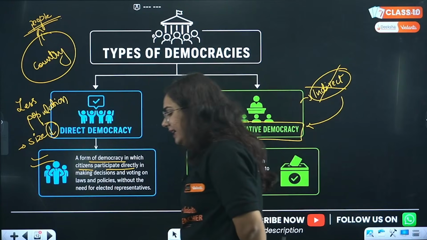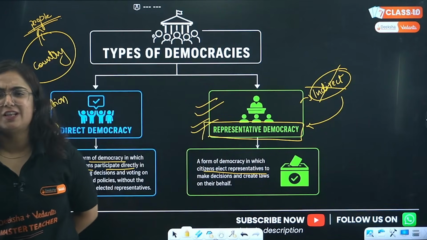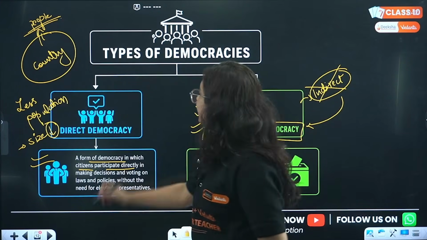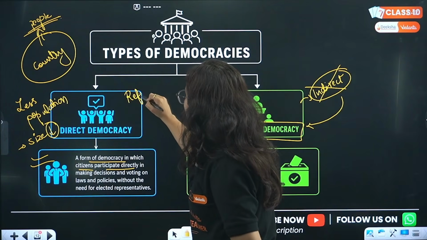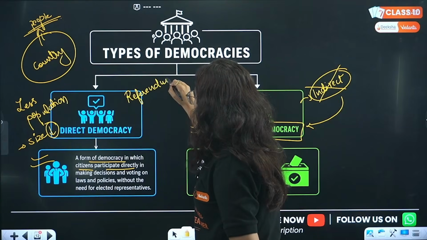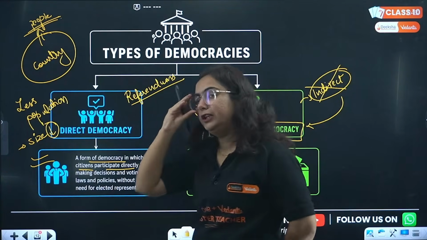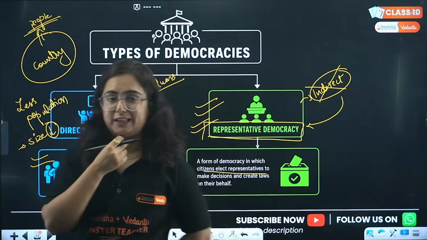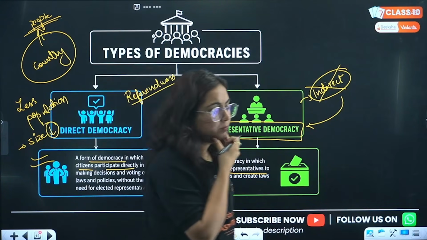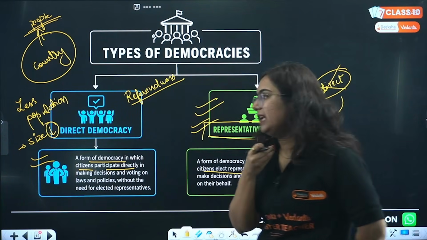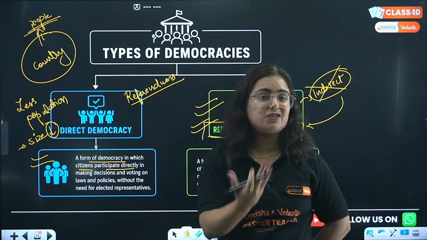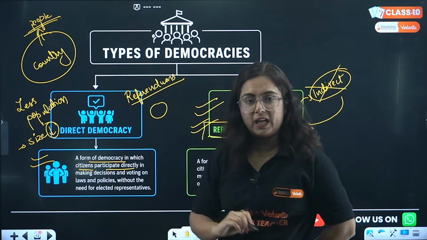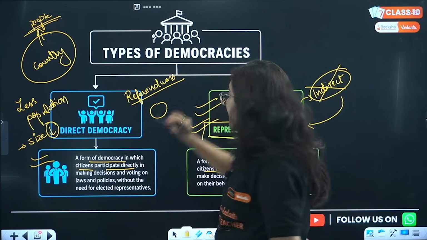See, right now in this 21st century, direct democracy is not possible. But there are certain features like referendums, etc., which are followed by certain European countries, maybe Switzerland. What happens in these referendums? For example, there is a topic, right? There is a question or a decision that the government needs to take. I'm just telling you an example.